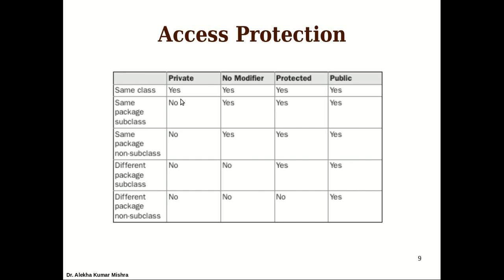None of the other classes can access the private members, and all other classes may belong to the same package, may or may not belong to the same package, or may be a subclass or non-subclass. The public members can be accessed anywhere outside the class. So in this column, you can see that it is clearly mentioned. Now coming to the two columns in the middle. We have a class which is in the same package but a non-subclass. It is not inheriting the class C1, but it's another independent class under the same package.